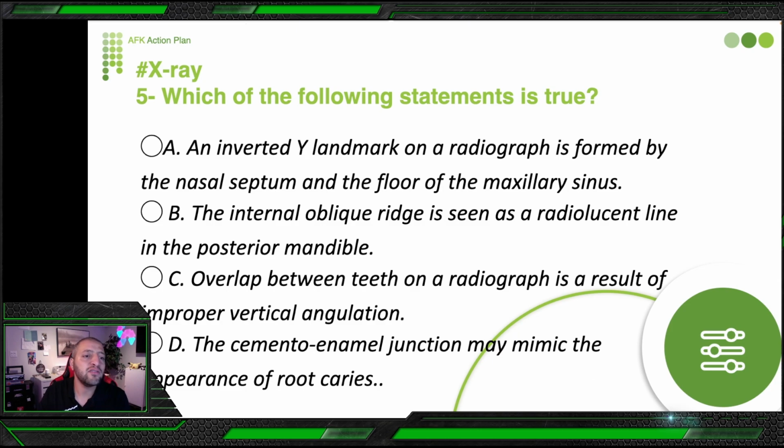An inverted Y landmark in a radiograph is formed by the nasal septum and floor of the maxillary sinus. So here we're going to pick the true one. The internal oblique ridge is seen as a radiolucent line in the posterior mandible. The internal oblique ridge is a bony structure, so it is radiopaque. Radiolucent is black. In Arabic we say radiolucent aswad, which is black, and radiopaque abyad, which is white. So radiopaque is white and radiolucent is black.